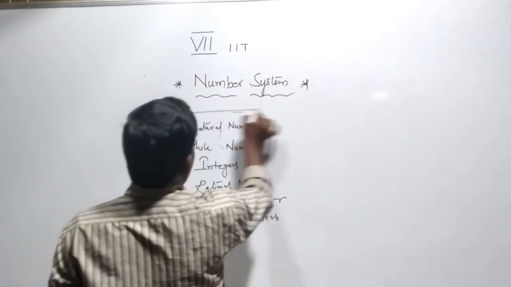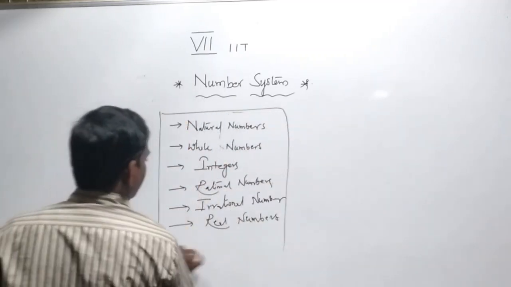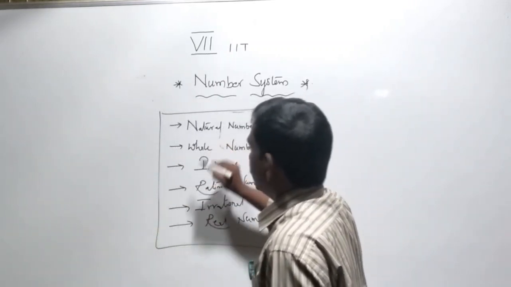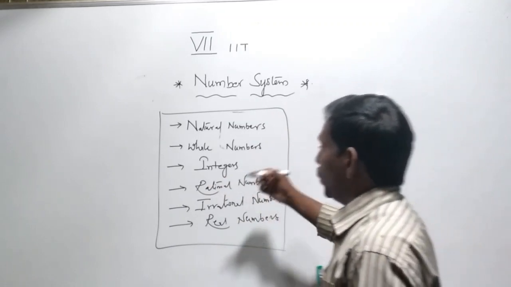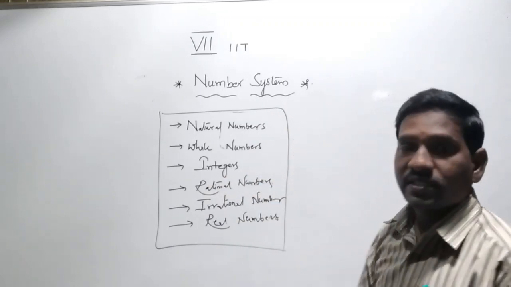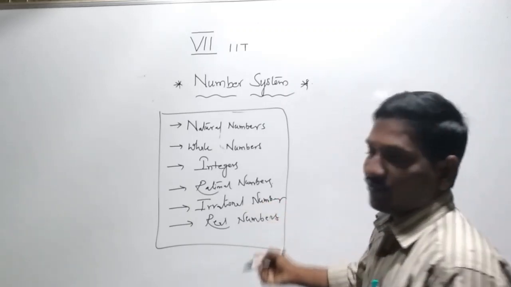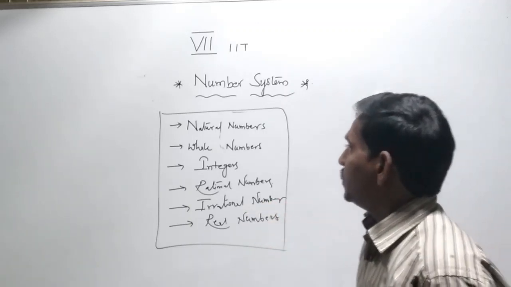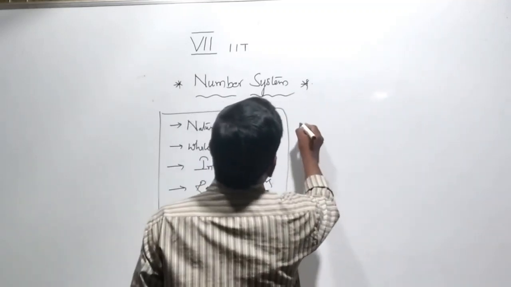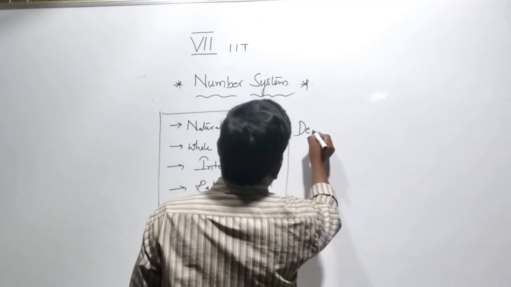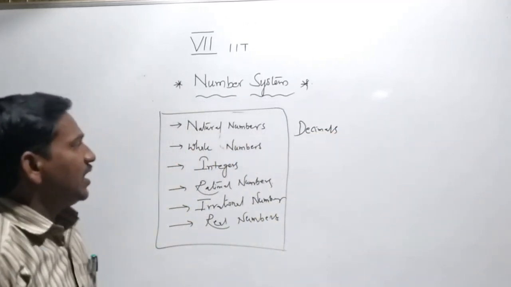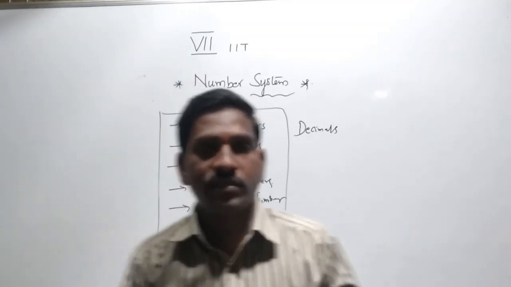We have these numbers: whole numbers, integers, rational numbers, irrational numbers, and finally real numbers. And we have decimals. How can we get the decimals?